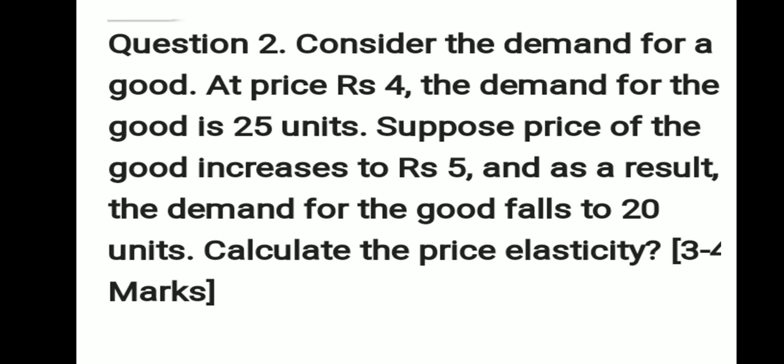Now the other important sum is over here. Let us understand with the help of a question. Consider the demand for a good at a price: the demand for a good is 25 units. Suppose the price of a good increases from 4 to 5. Delta P equals 1. How? That is 5 minus 4. As a result, the demand of the good falls to 20 units. Delta Q equals 5. Calculate the percentage elasticity of demand. You can be asked this kind of question for the weightage of 3 to 4 marks.